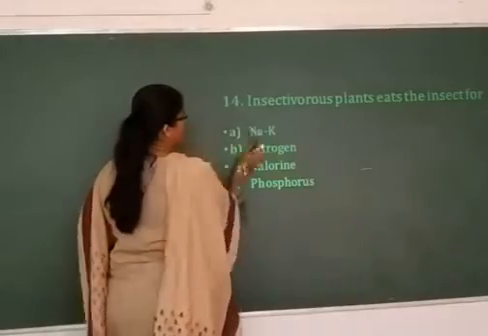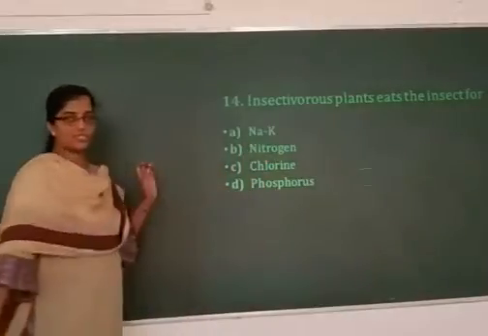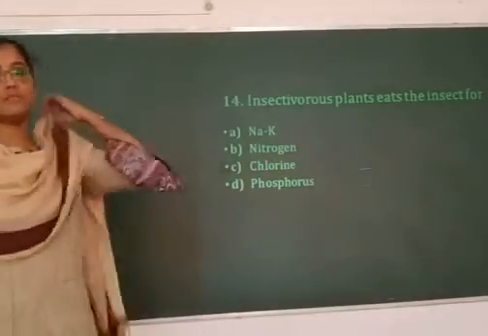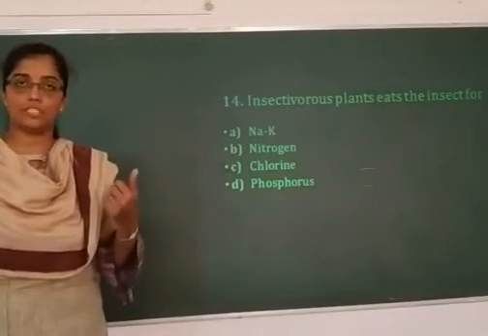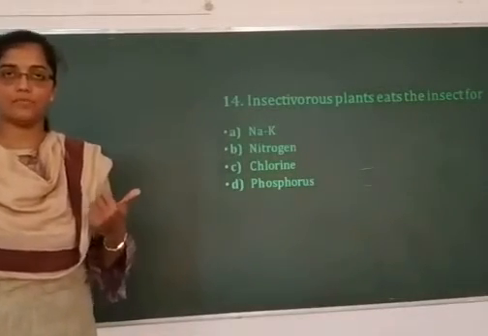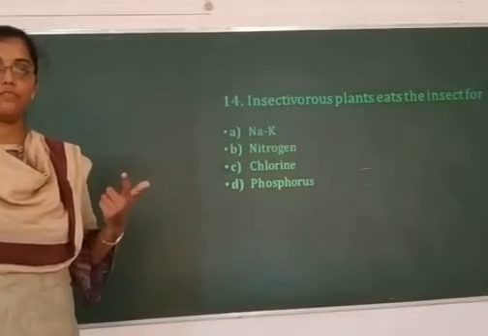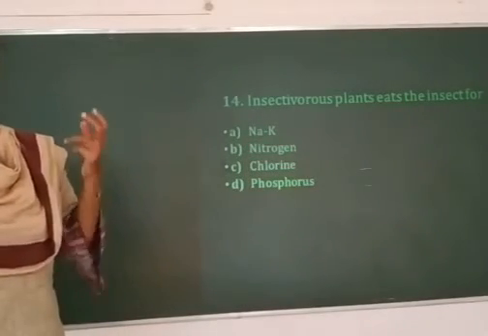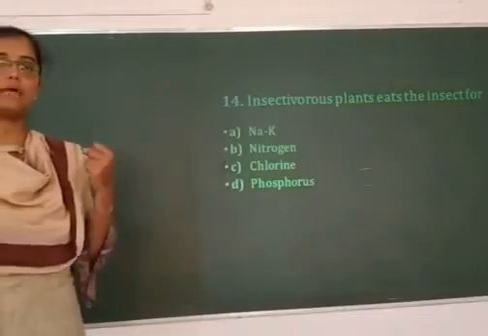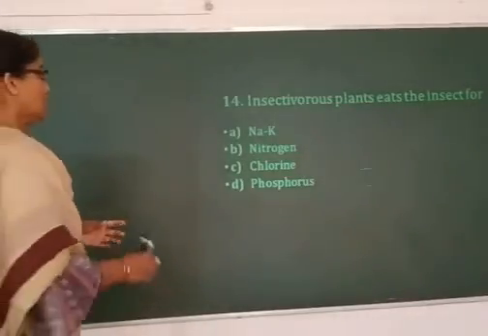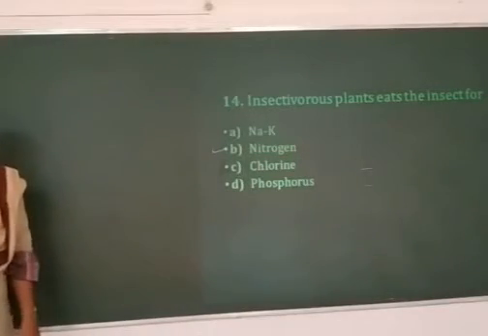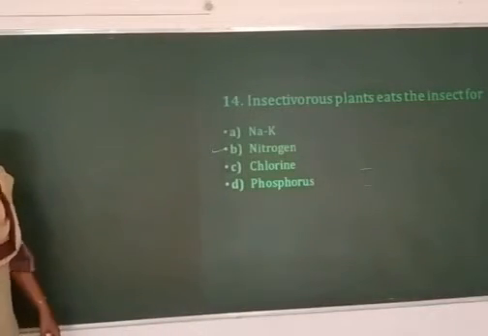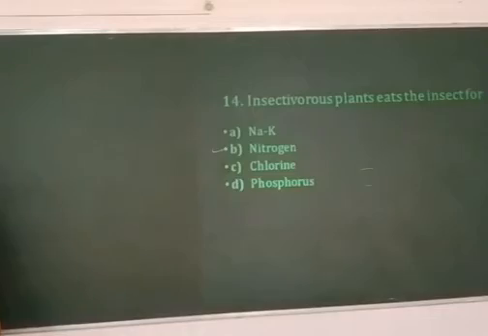Insectivorous plants eat insects. This I have discussed in the morphology of flowering plants chapter also. There are many insectivorous plants such as Nepenthes, Utricularia, Venus flytrap. All these are insectivorous plants. They trap and digest the insect to fulfill their requirement of nitrogen. So option B, nitrogen, is the right answer.